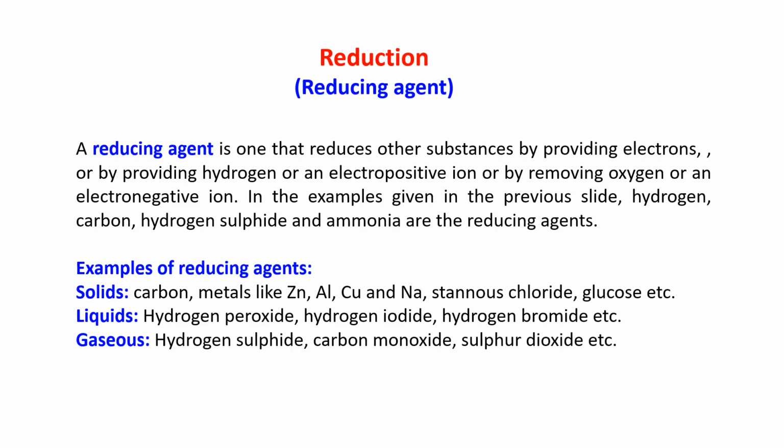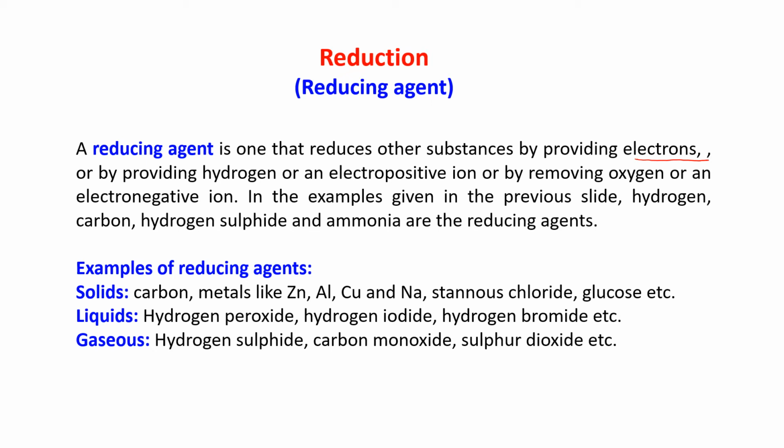Like oxidizing agent, what are the reducing agents? A reducing agent is one that reduces other substances. How? By providing electrons. Because they give electrons, someone will take the electron and it will get reduced. So who is doing that activity? They are known as reducing agents.